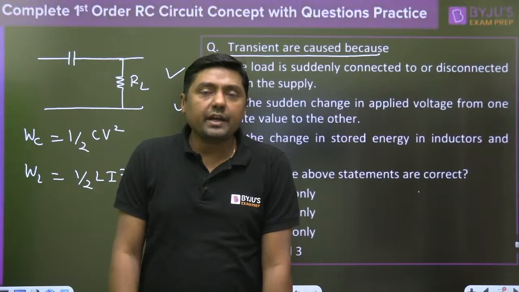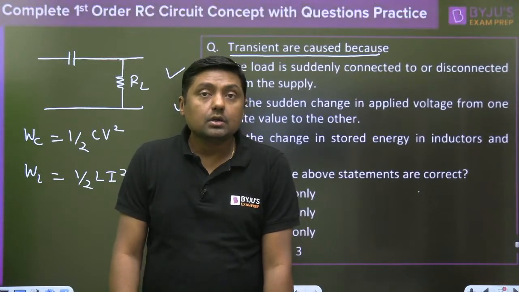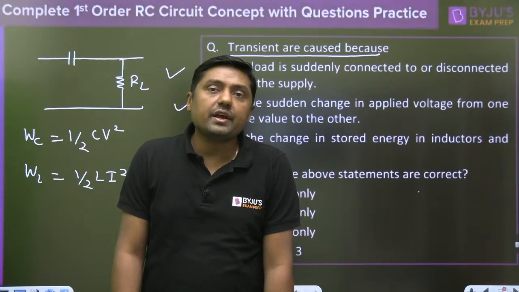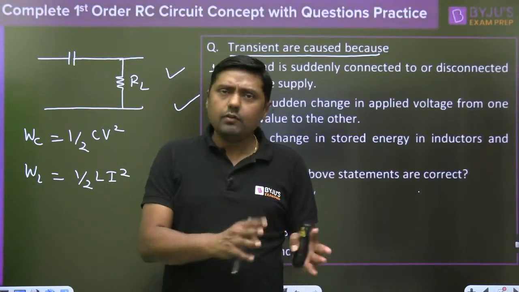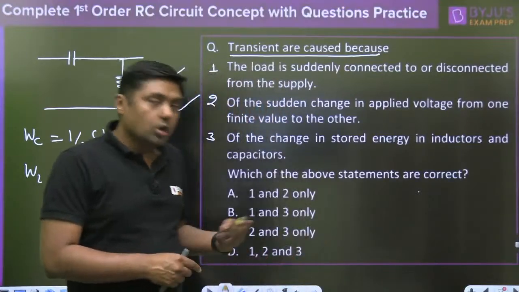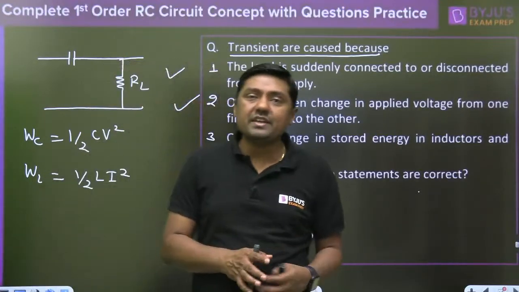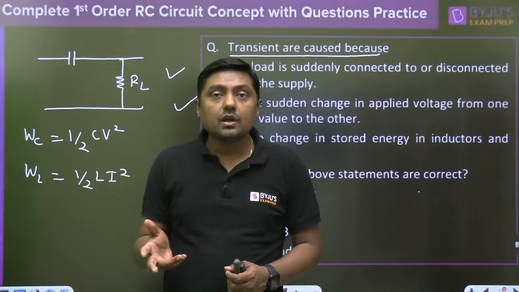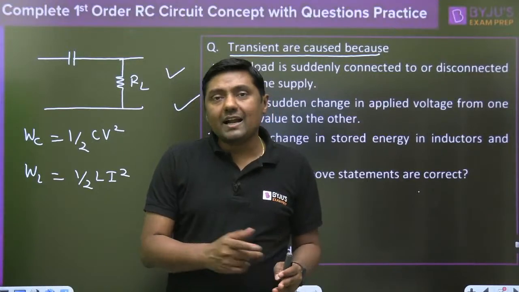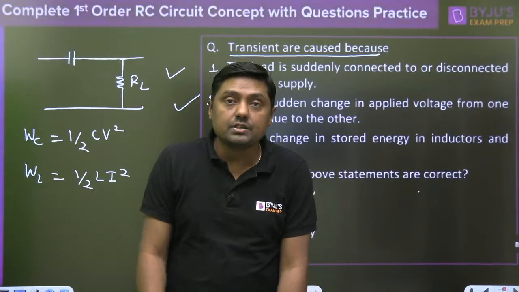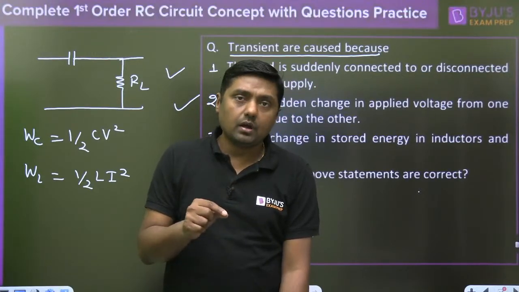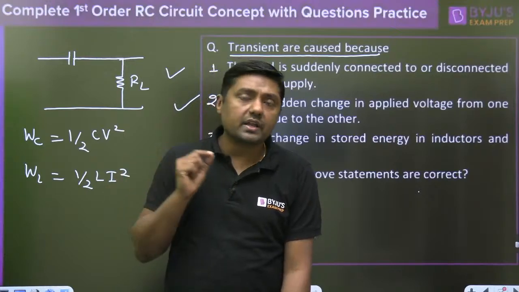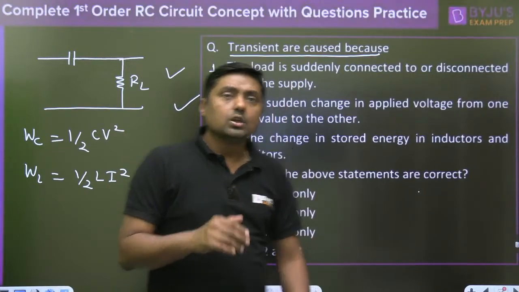Or suddenly we are connecting or disconnecting the battery, then definitely there will be a change in energy across the inductor or capacitor. Because the voltage will change, the energy across the capacitor will change. Current will change, and that's why the energy across the inductor will change. Capacitor stores its energy in the electric field, and inductor stores its energy in the magnetic field. So that is the difference.